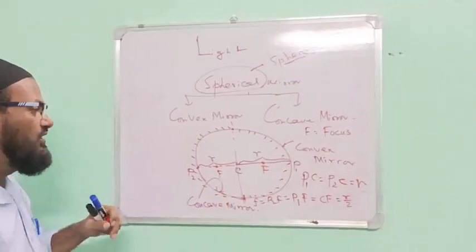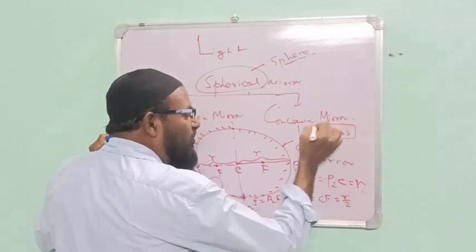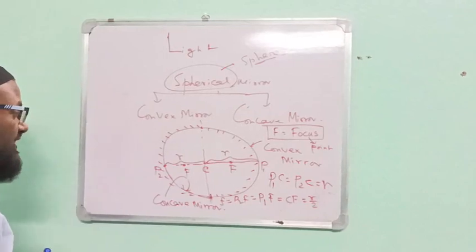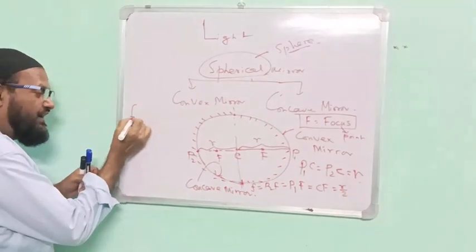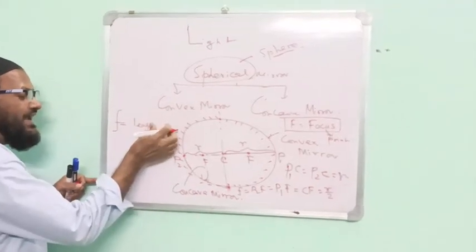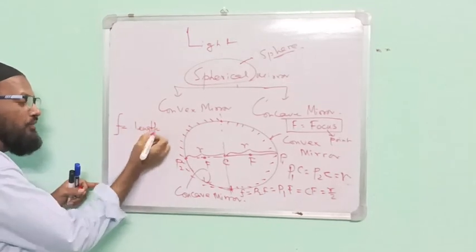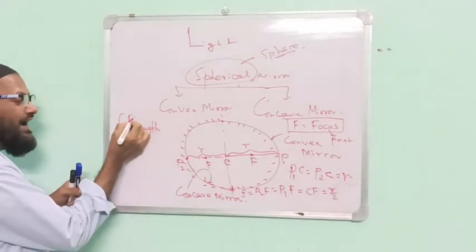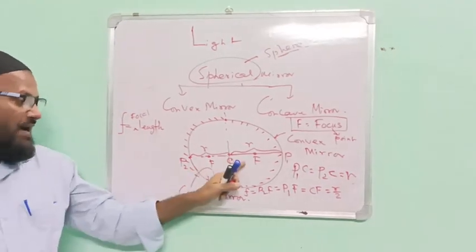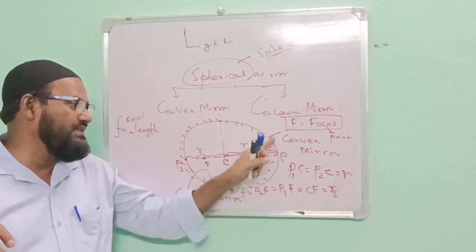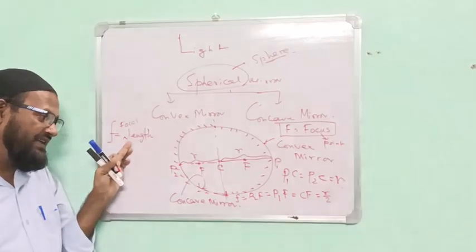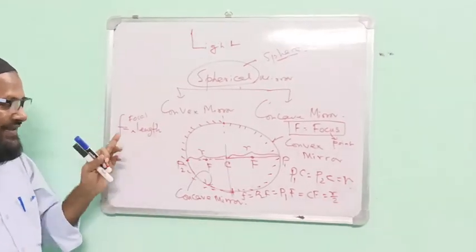Please be careful. Capital F, the focus, is a point. But a small f is not a point, this is a length. This length has a special name with an adjective, the focal length. Be careful: capital F is a focus, it is a point. A small f is not a point, it is the length, the focal length.